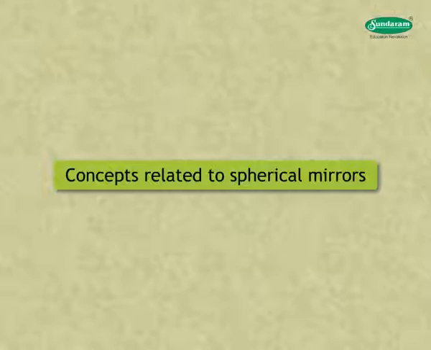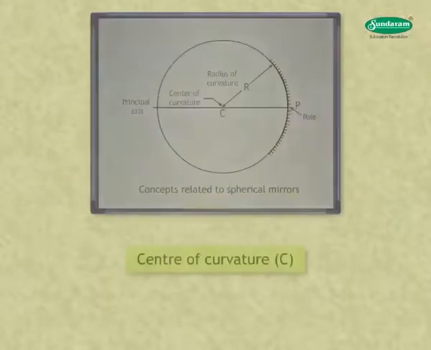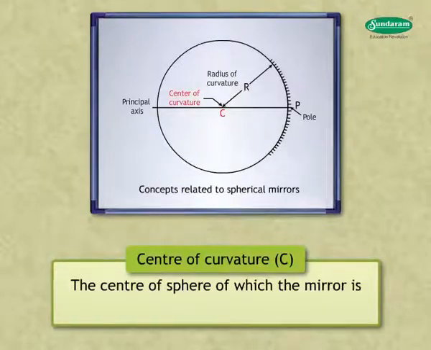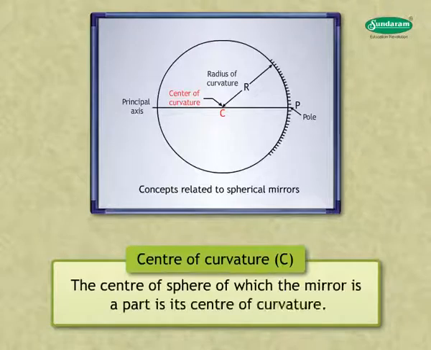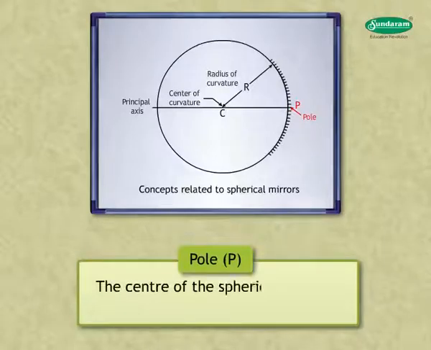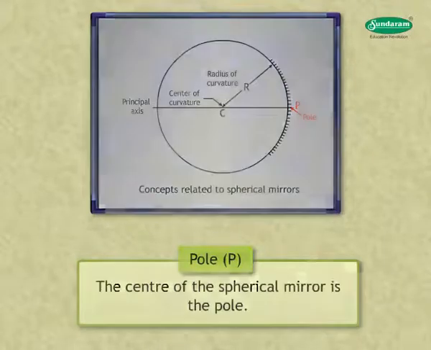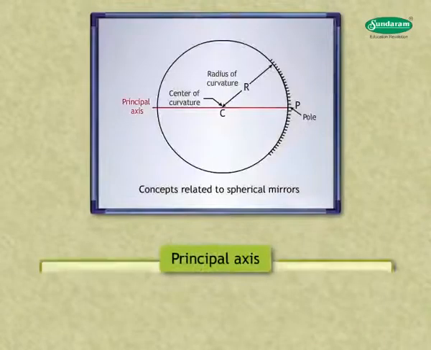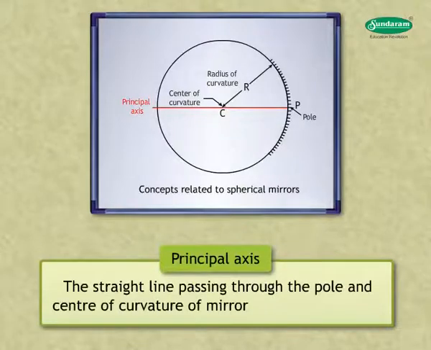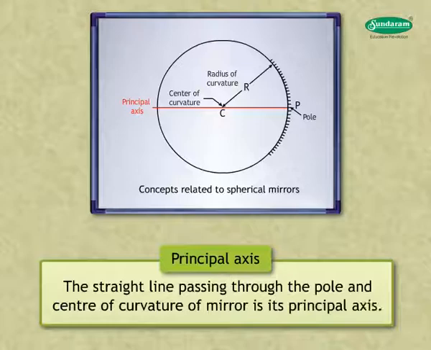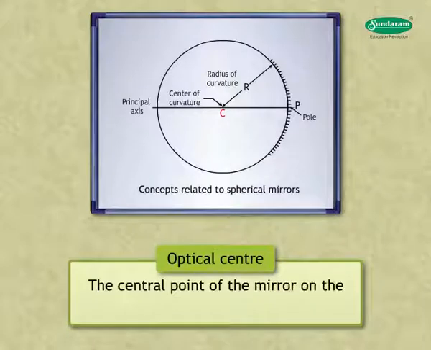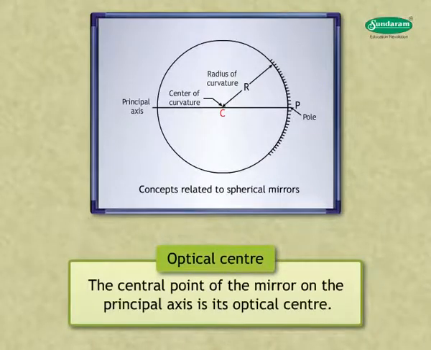Concepts related to spherical mirrors. 1. Center of curvature C. The center of sphere of which the mirror is a part is its center of curvature. 2. Pole P. The center of the spherical mirror is the pole. 3. Principal axis. The straight line passing through the pole and center of curvature of mirror is its principal axis. 4. Optical center. The central point of the mirror on the principal axis is its optical center.